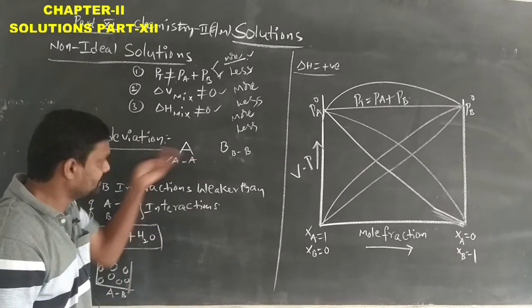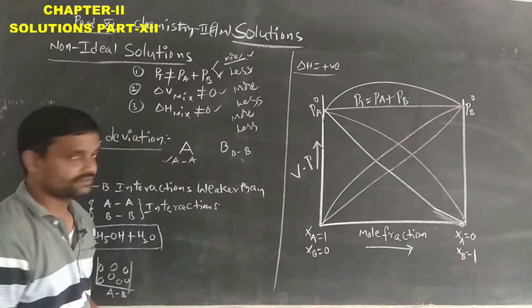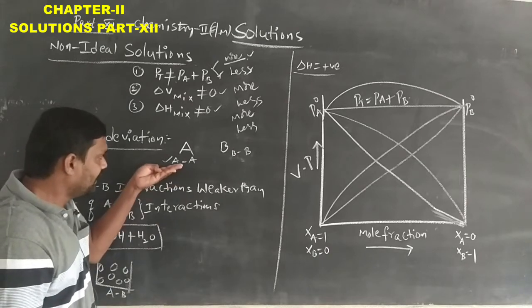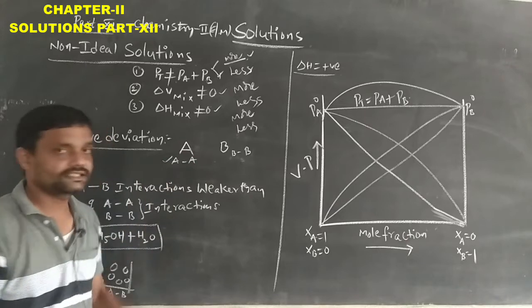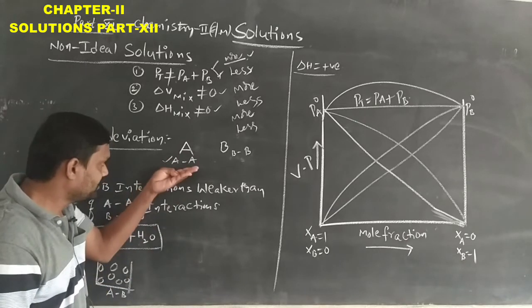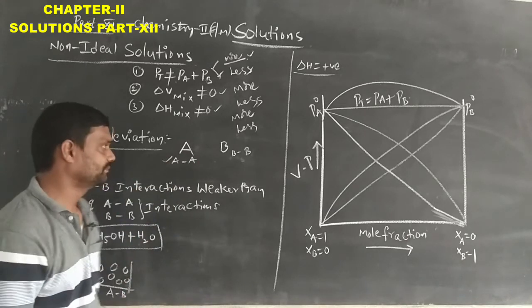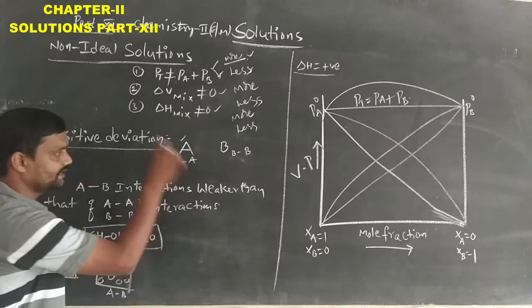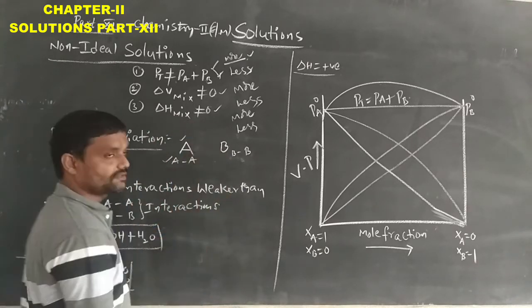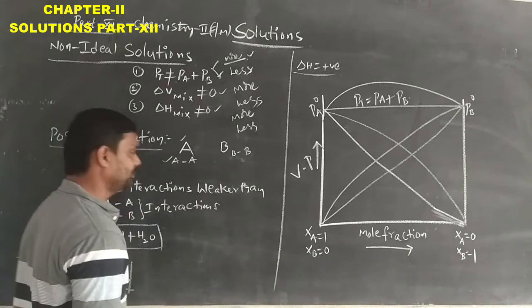Similarly, here also the same condition. In A type of solution, A and A molecule interactions will be present. Due to that interaction, some type of chemical bond will be arising. That means the final conclusion is that in A type of solution, A and A interactions, and in B type of solution, B and B interactions will be present.